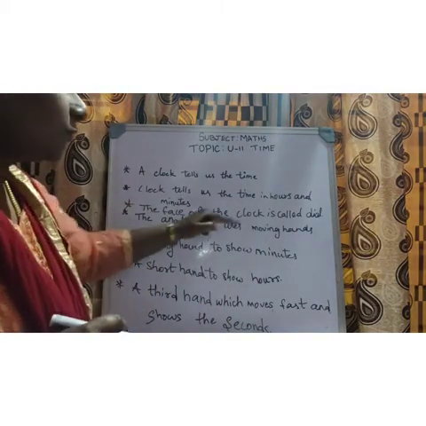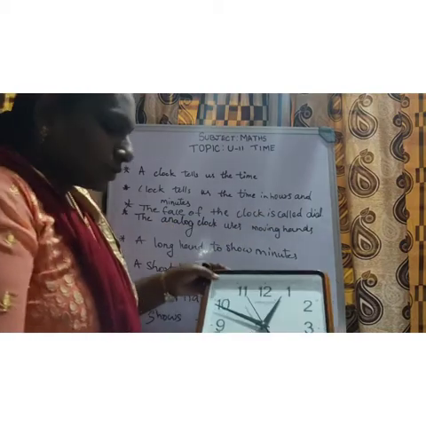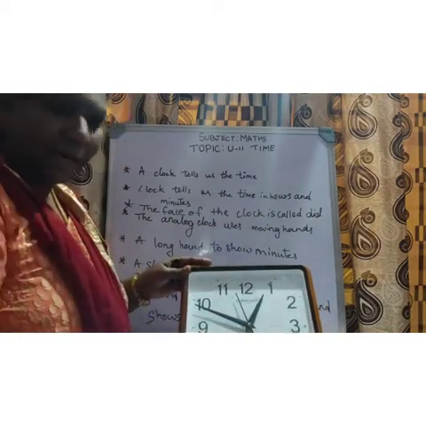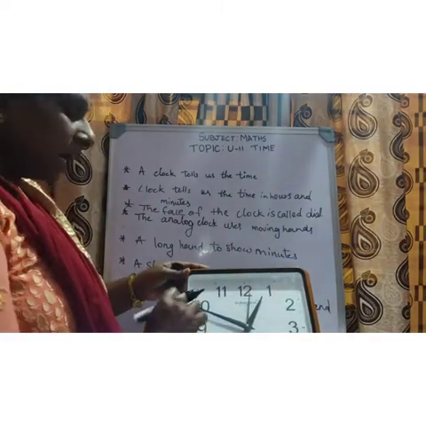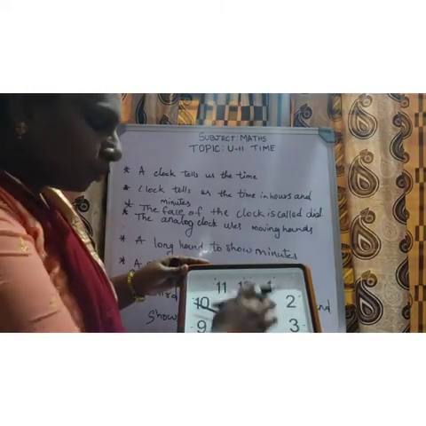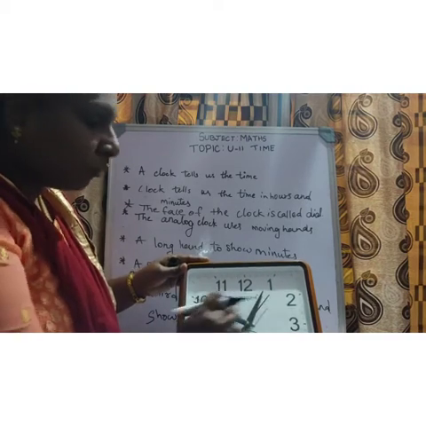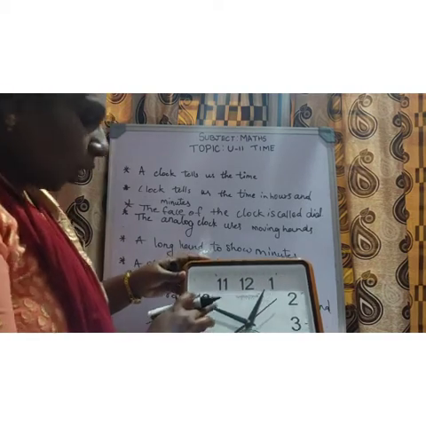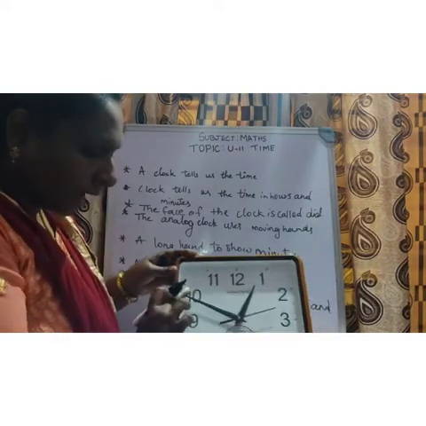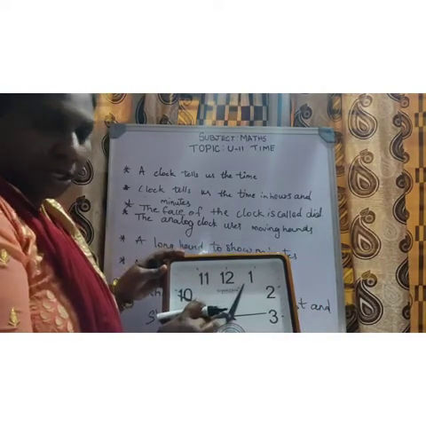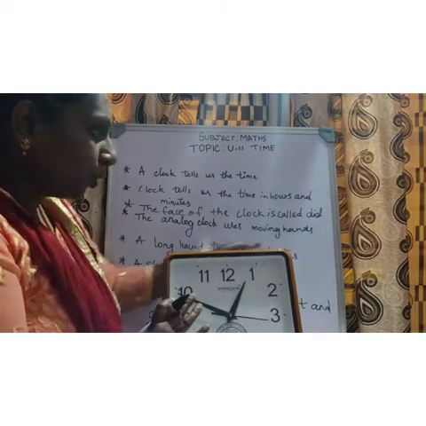The face of the clock is called what? Dial. So this face is called what, children? Dial. The face of the clock is called the dial. The analog clock uses moving hands. These are called moving hands. The long hand shows the minutes. So this is called the long hand, which shows the minutes.